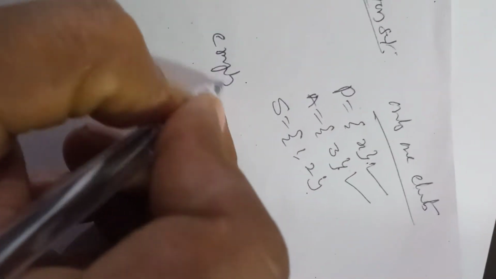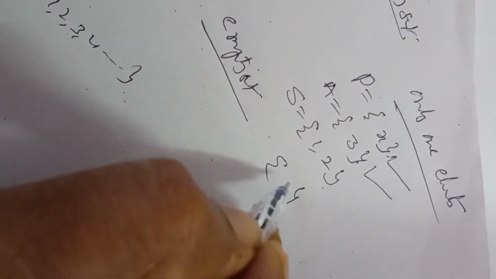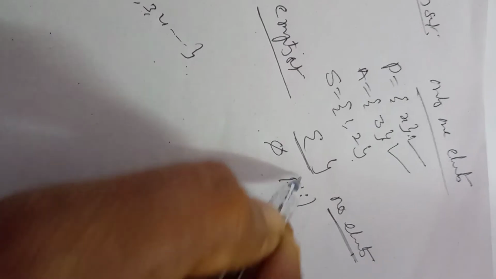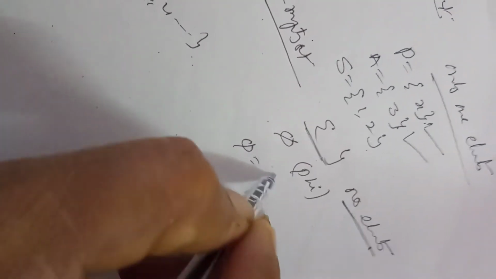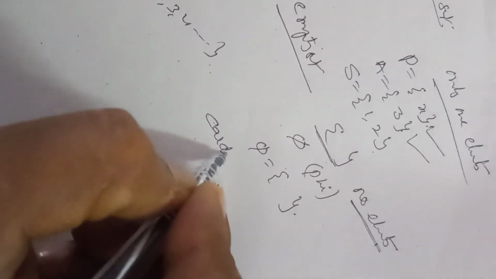Next one is empty set. A set with no elements is called an empty set, a set which contains no elements. It is denoted by φ, which is read as phi. The number of elements in an empty set is equal to 0. That means it contains no elements. Next one, cardinal number.